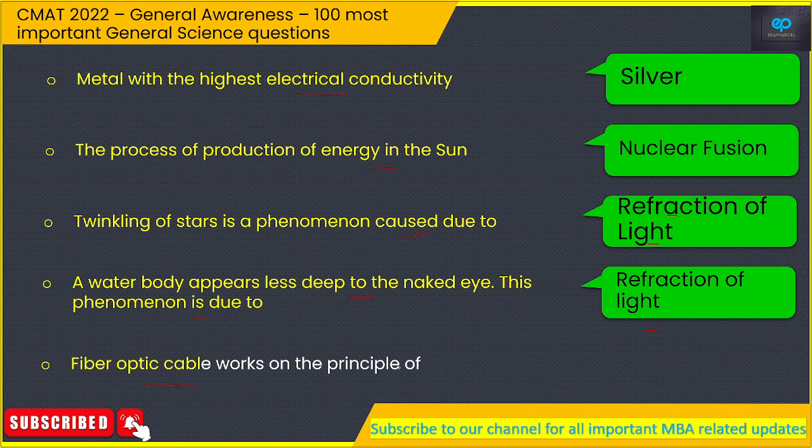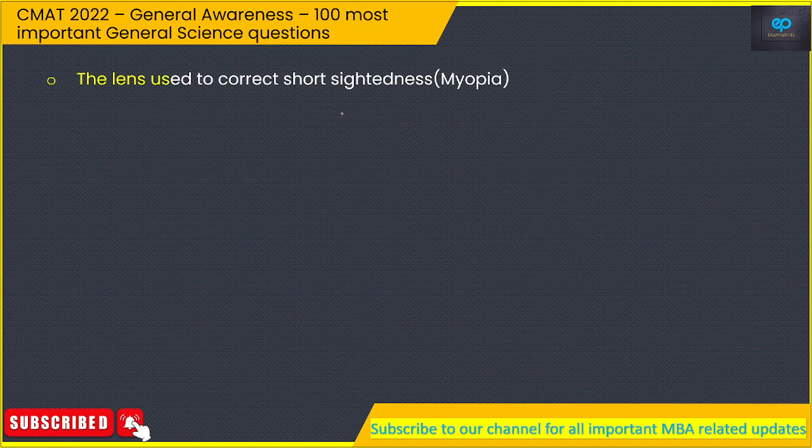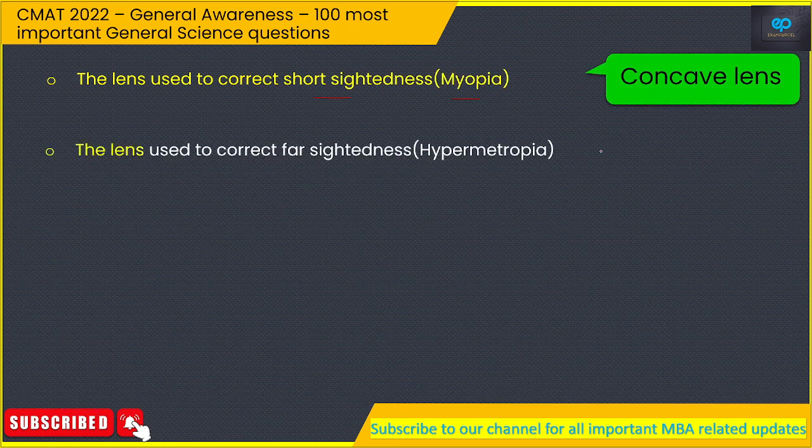Fiber optic cable works on the principle of, that is TIR, total internal reflection, not refraction. So there is a difference between refraction and reflection. The lens used to correct short-sightedness, that is myopia, so the lens used is concave lens. The lens used to correct far-sightedness, that is hypermetropia, that would be convex lens.